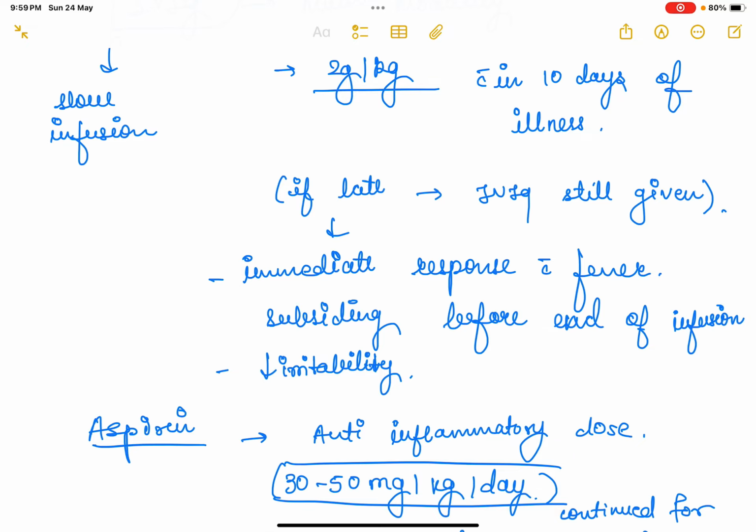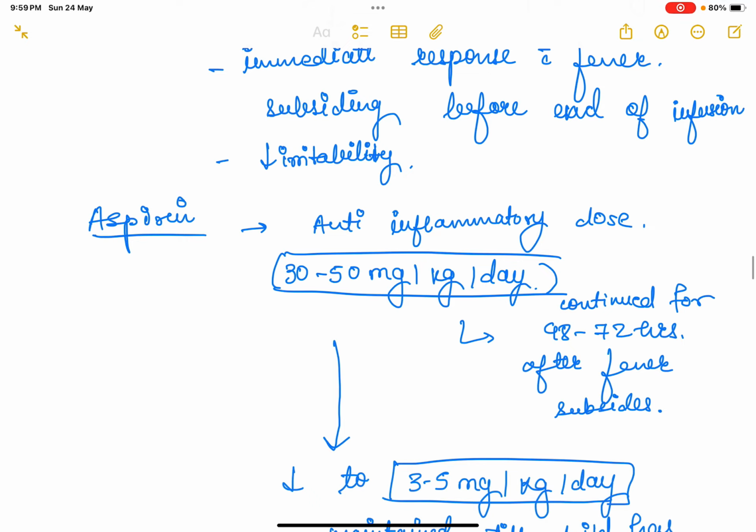Usually the fever of Kawasaki will not respond to antibiotics and antipyretics, but after IVIG there would be an immediate response. There would be subsiding of fever before the end of the infusion, and there would be reduced irritability. Okay, and aspirin, we have to give the anti-inflammatory dose of aspirin, which is 30 to 50 mg per kg per day. Some books suggest 100 mg per kg per day. We are giving 30 to 50 mg per kg per day, and it has to be continued for 48 to 72 hours after the fever subsides.